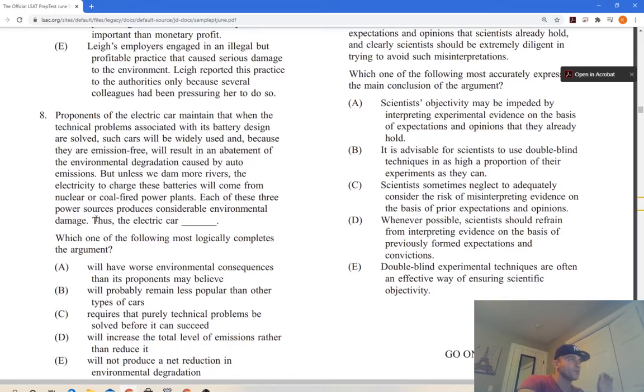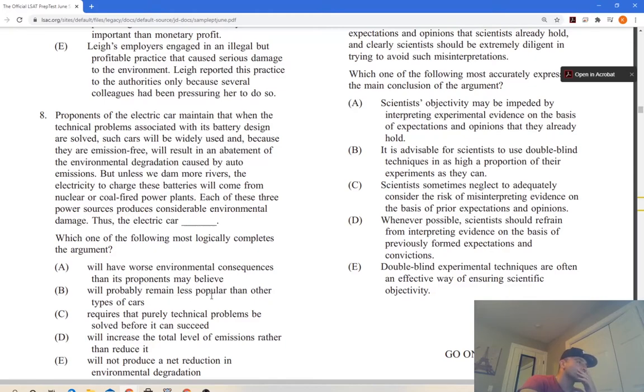Each of these three power sources produces considerable environmental damage. So there's only 2 there, but I guess he's talking even about damming rivers. Thus the electric car will have worse environmental consequences than proponents may believe. That's pretty good, right? Worse than they believe.